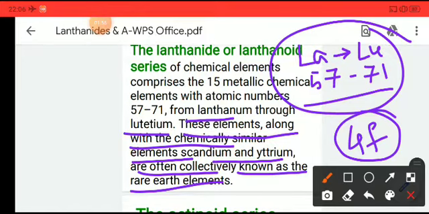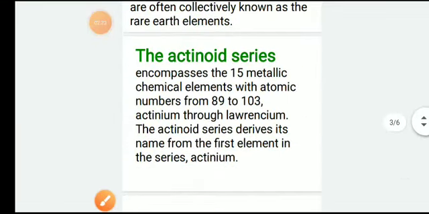The lanthanide series consists of 15 metallic chemical elements, starting from lanthanum and ending at lutetium, with atomic numbers from 57 to 71. Along with yttrium and scandium, the lanthanides are called rare earth elements.